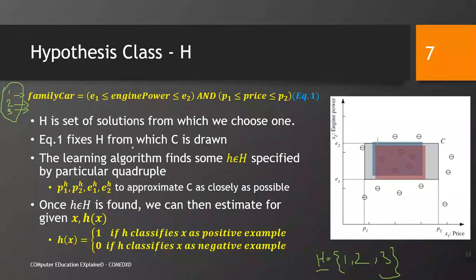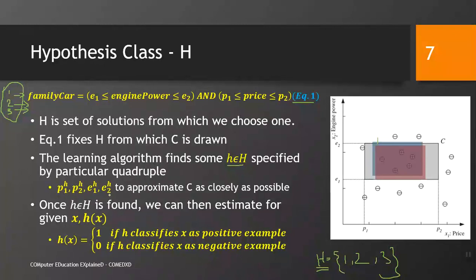Equation 1 fixes H from which C is drawn. So, this equation fixes one particular formula, one particular discriminator function that we choose to discriminate our examples, our data. The learning algorithm finds some H that belongs to your set of hypotheses. This is one hypothesis that belongs to the set of hypotheses, this H specified by a particular quadruple. Quadruple means 4 values. Which are these 4 values?